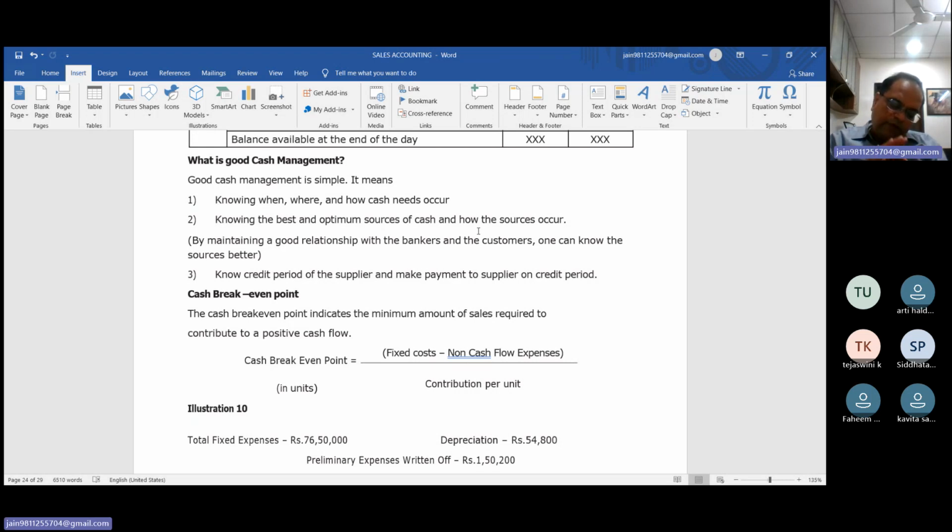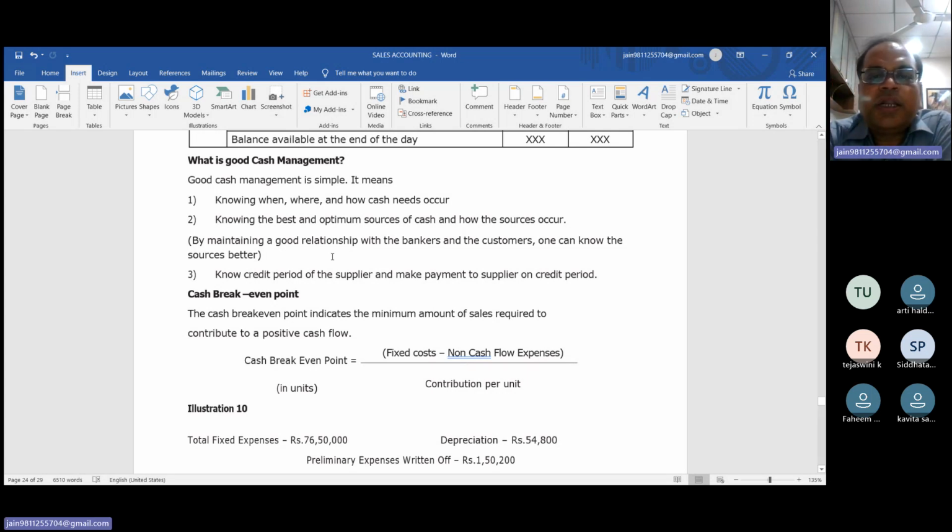Suppose you have received a total of 1 lakh rupees today, then you have to make optimum utilization of the cash. What is the optimum utilization? You have to purchase the goods which you immediately require. Suppose you need cash worth rupees 1 lakh 70,000, and you have a total of rupees 1 lakh. Then the optimum utilization is to purchase first the goods which have priority.